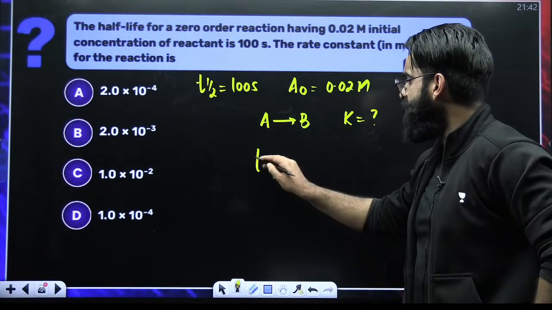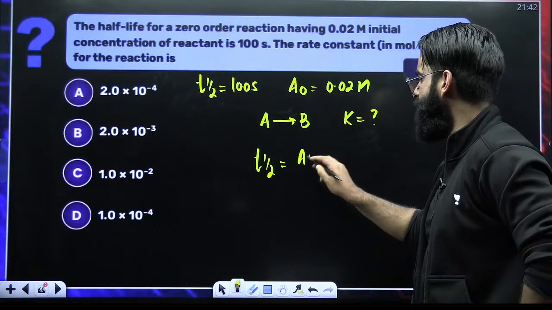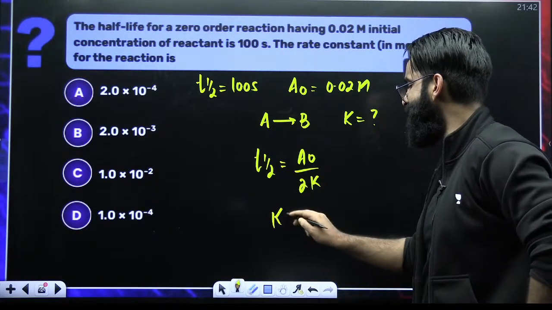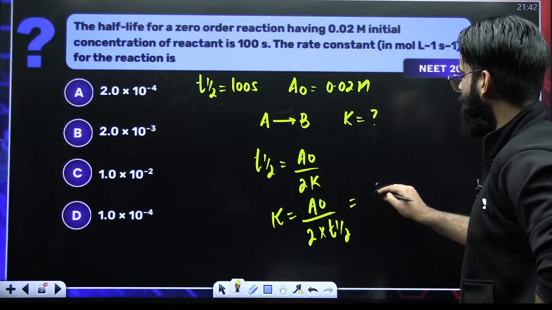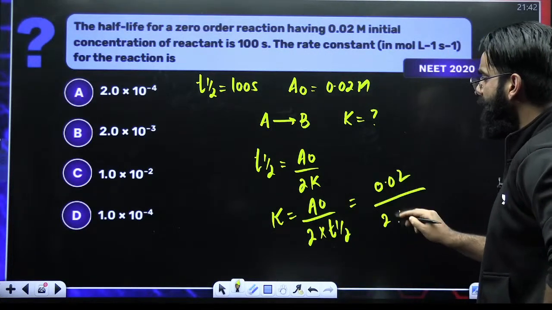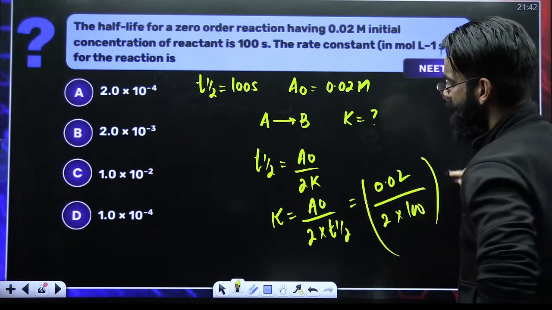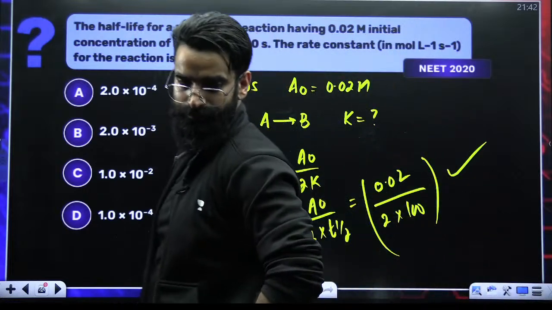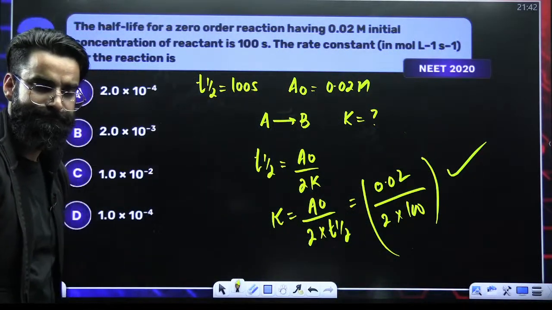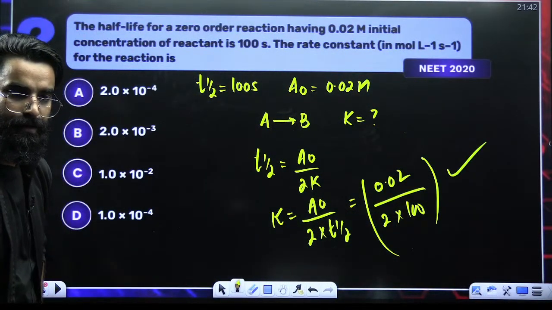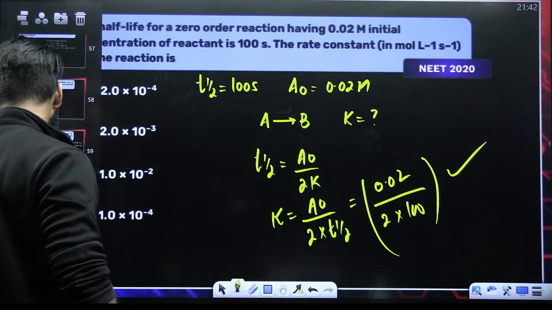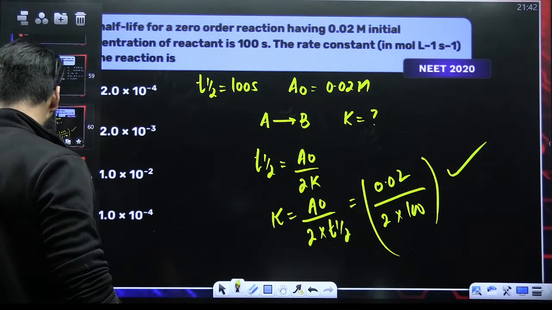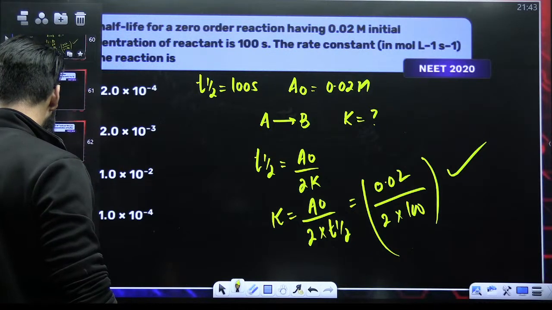See guys, I told you a few minutes back, T half for the zero order reaction is nothing but A naught divided by 2K, or you can say K is nothing but A naught divided by 2 into T half. What is A naught? A naught is 0.02. 2 multiplied by T half is 100. Solve and kill it. All clear, people? You should be in a position to solve this as well. That's great.